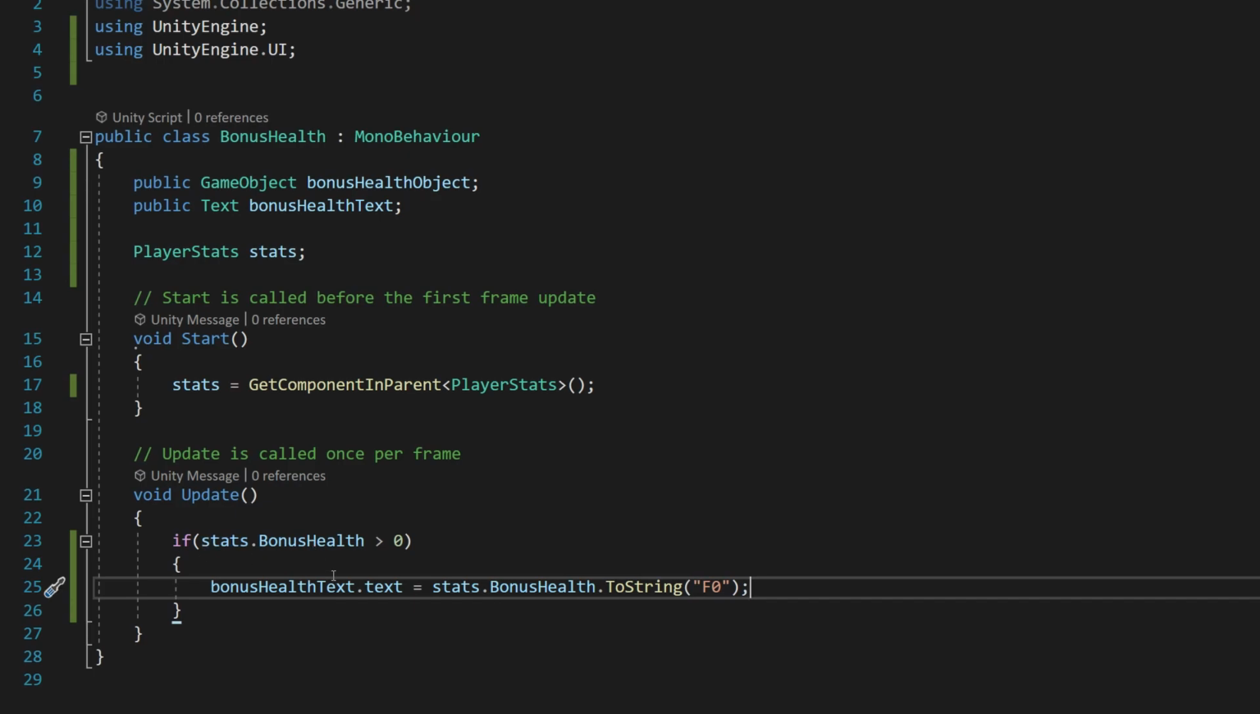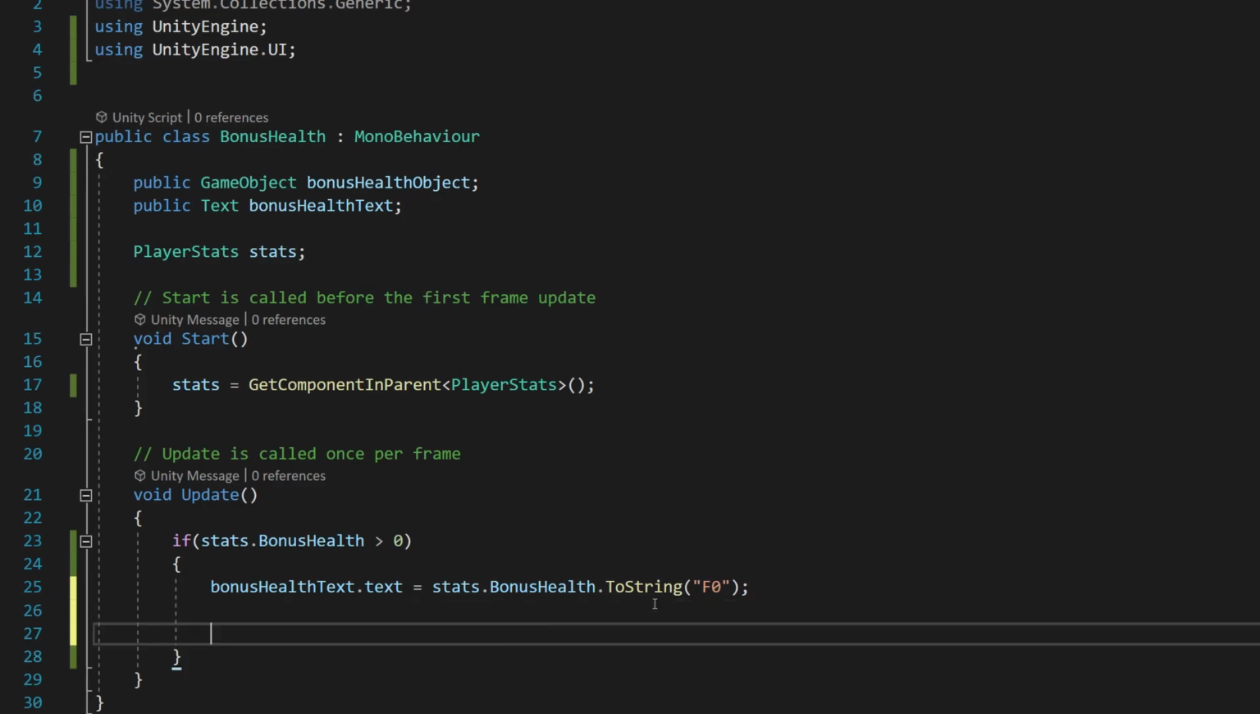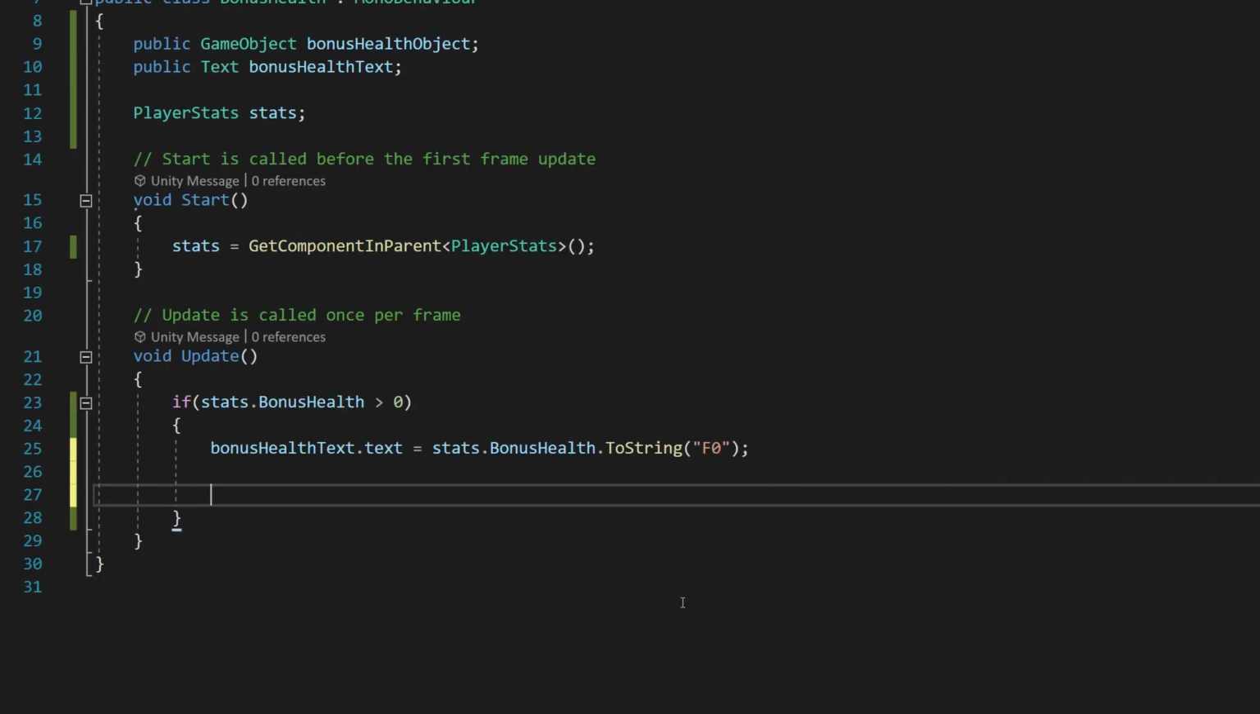So what that's going to do is assign the current value of our bonus health to the bonus health text object, and then this quote-unquote F0 is going to make it so that it always has no decimal points. It'll always be whole numbers, despite bonus health potentially being a decimal number.